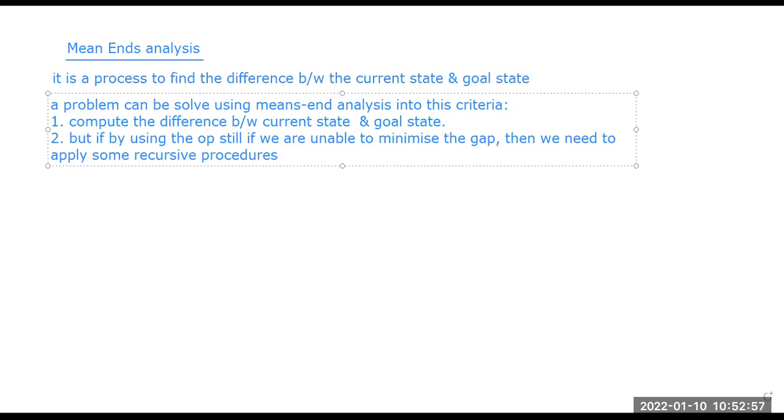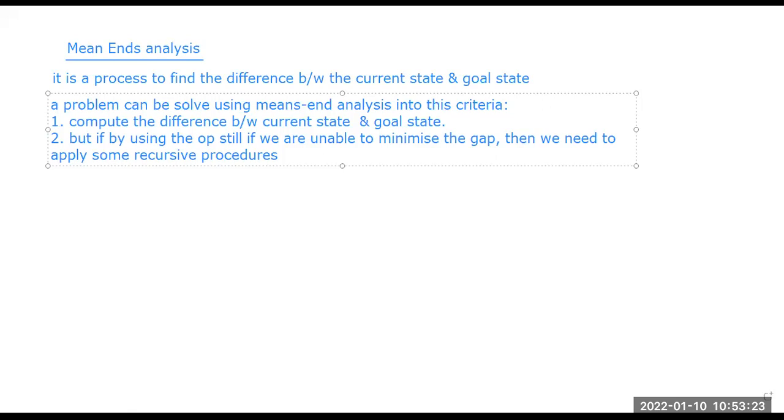Suppose at a particular step, now it's morning at 10 a.m., 10 or 10:30, but I am hungry. So what do we do if a person is hungry at 10 a.m.? That is the current state, that my current state is I am hungry. What can be the goal state?